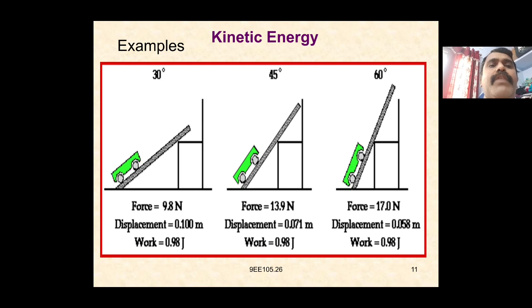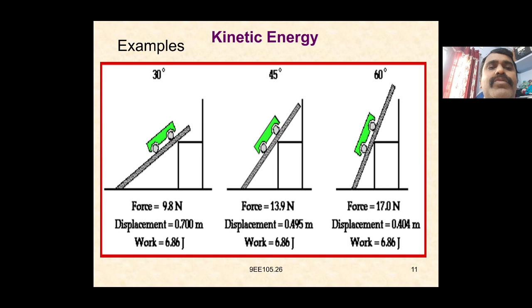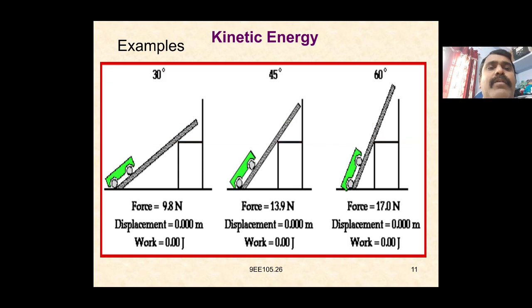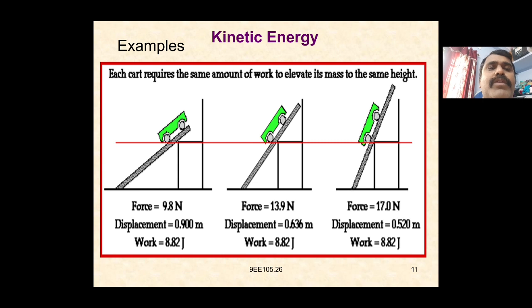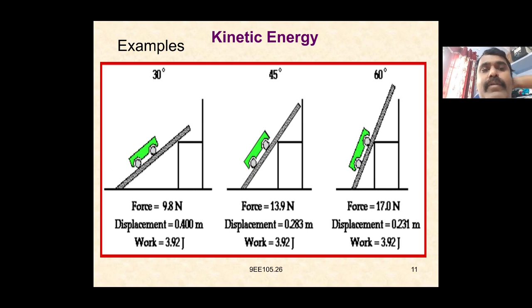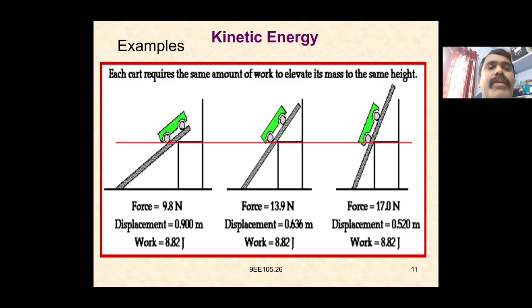As an example, we take an incline of 30 degrees on which the car, the vehicle, can be moved. The force applied is 9.81 newtons, a very low force at this angle. The displacement is given as 0.9, and the work done is 8.82.